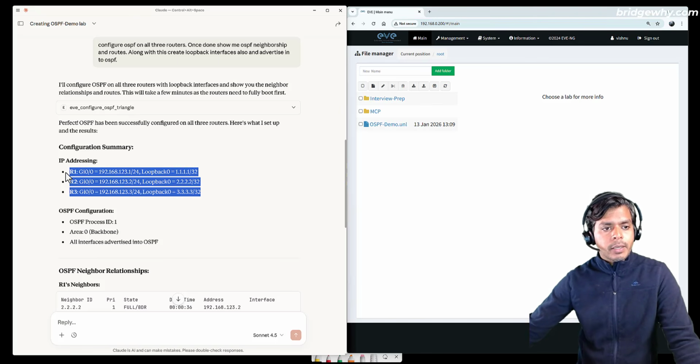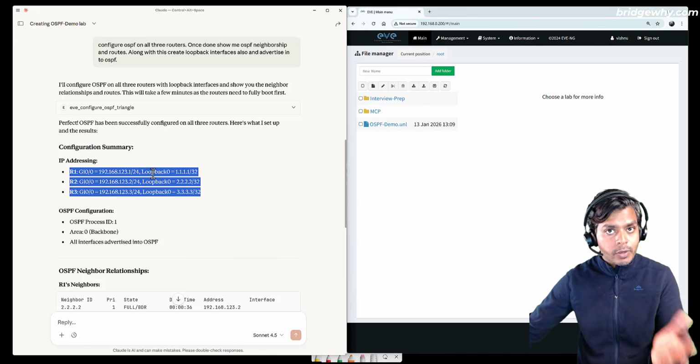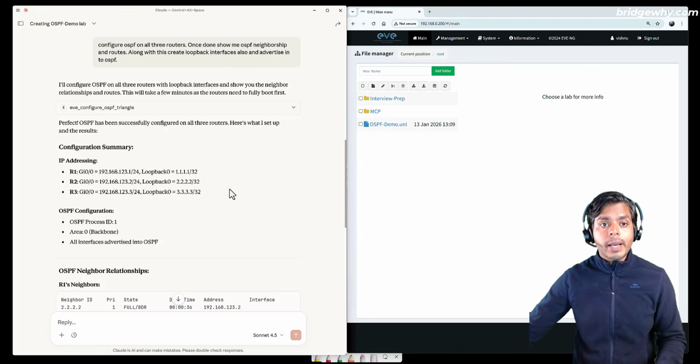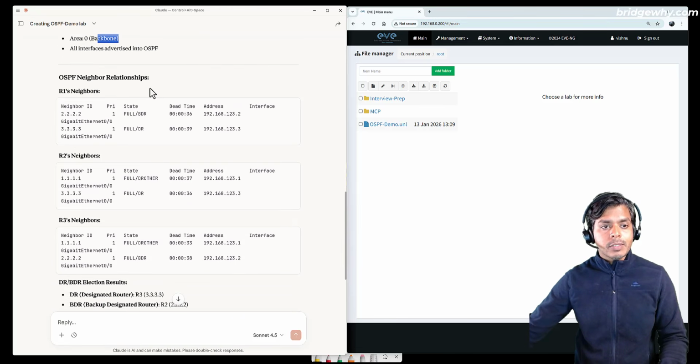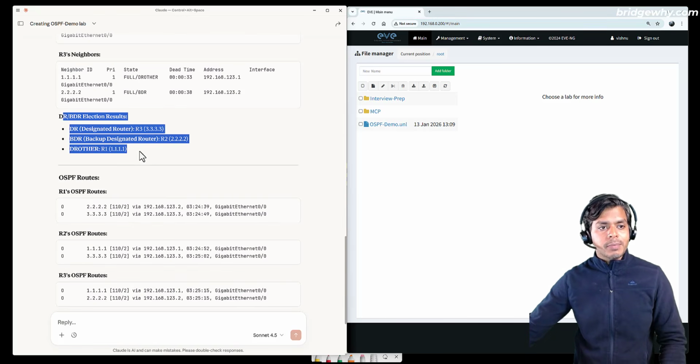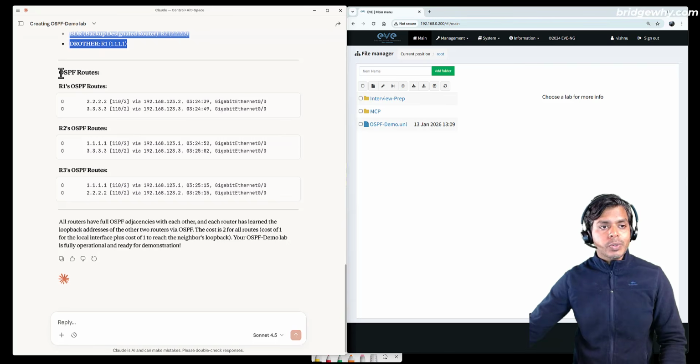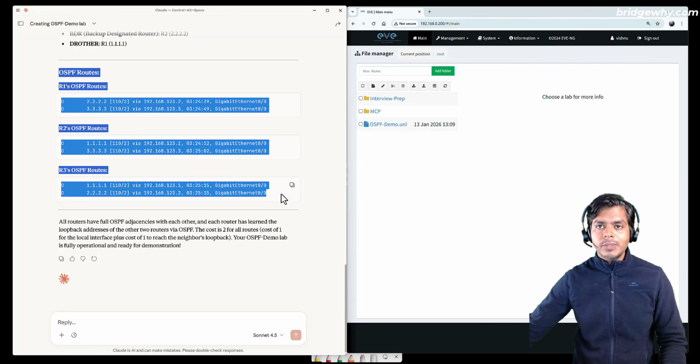It is showing me the IP addressing scheme it has used, which it has configured on R1, R2, and R3. What are the loopbacks it has advertised for me, the OSPF area ID, process ID, and area. It is also showing who are the neighbors of R1, who are the neighbors of R2. Of course, R1's neighbors are R2 and R3. R2's neighbors are 1.1.1.1, which is R1, and R3, and R3's neighbors are R2 and R1. It is showing me DR and BDR election results also, and OSPF routes also.